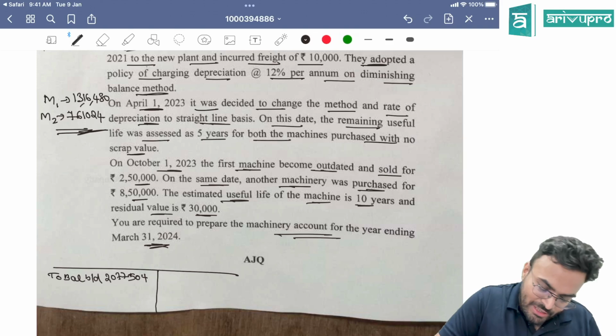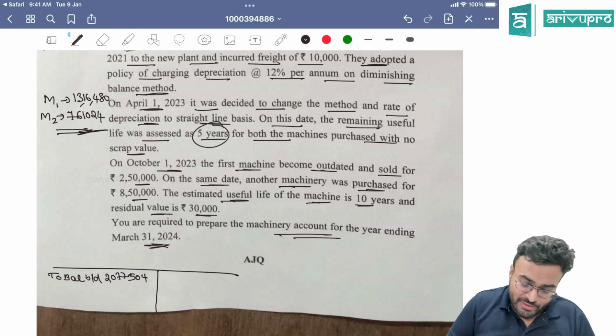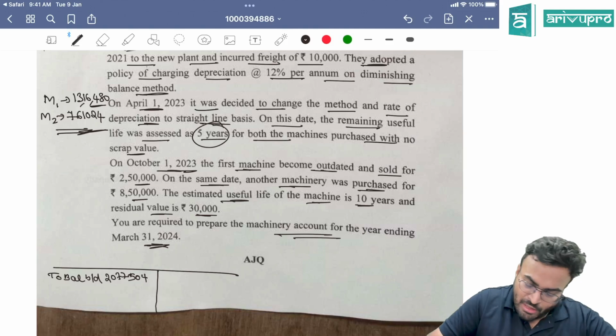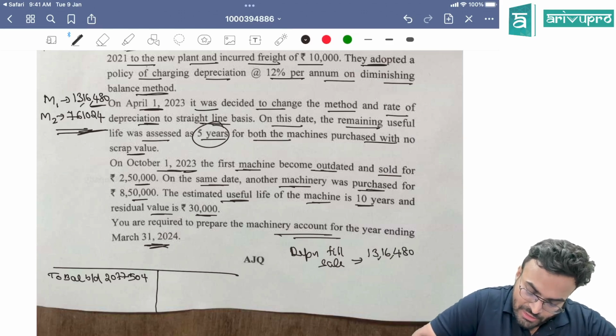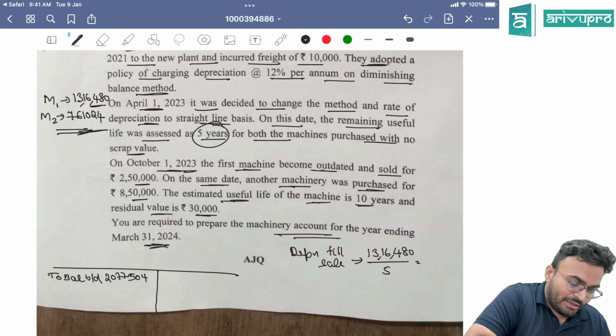Then what happened on this date? Remaining useful life was 5 years. Okay, for both these machines, remaining useful life is 5 years. On 1st October, the first machine became outdated. This machine became outdated. So what happens? What is the depreciation till date of sale? 13,16,480 divided by 5 years. Will give you how much?